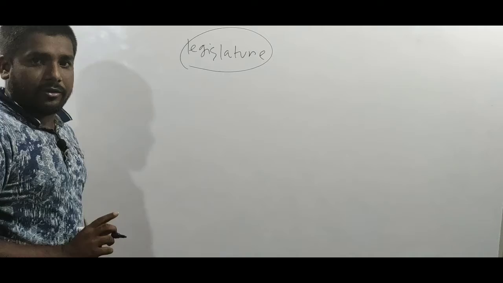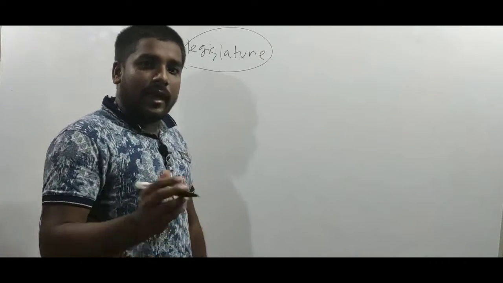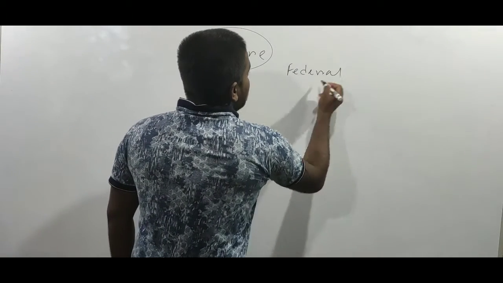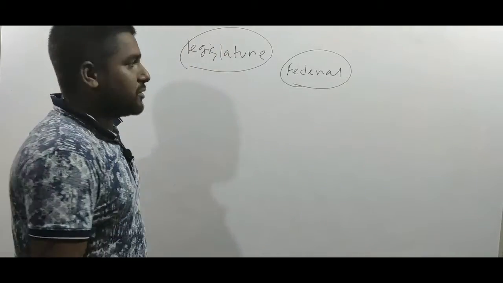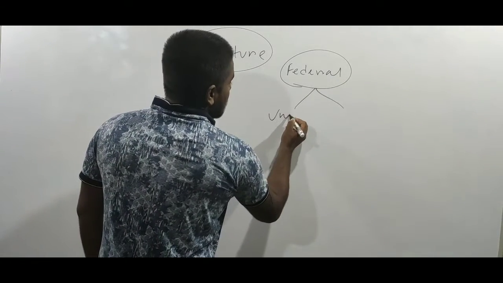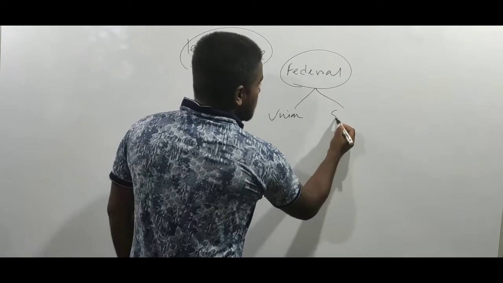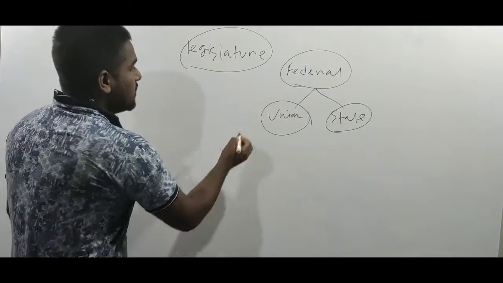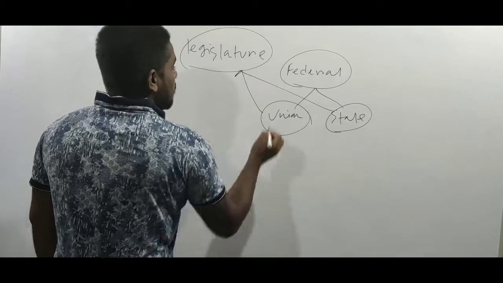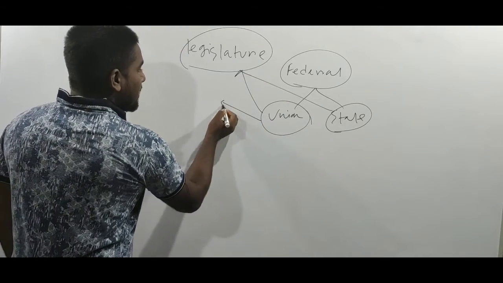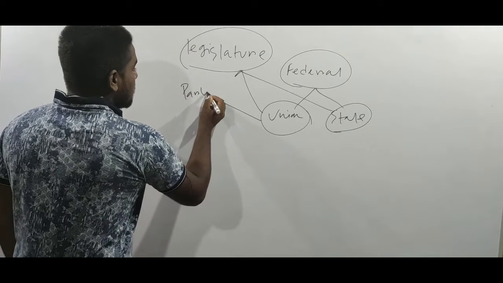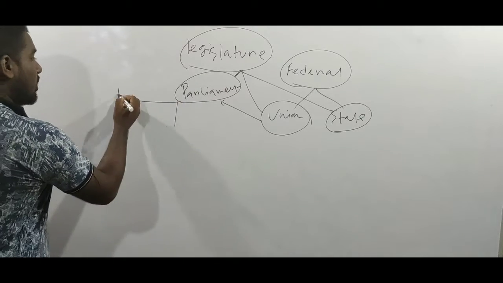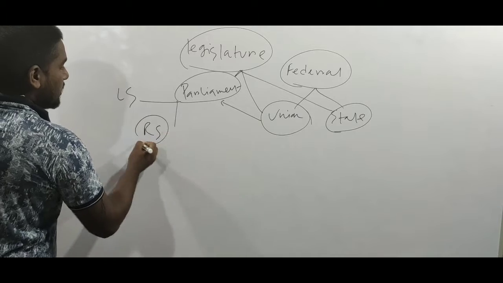in some detailed manner. You know, India has a federal system of government. What does it mean by the word federal system of government? In a federal system of government, there are two types of government. One is union government, another is state government. So both union government and state government have their own legislature. We have earlier discussed that at union level, the legislature is called parliament, and parliament has two bodies. One is called Lok Sabha and another is called Rajya Sabha.